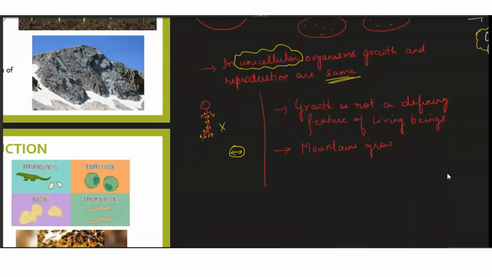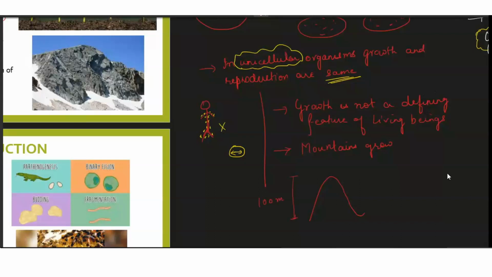You will say, sir, how will the mountain grow? So you see, each year on the mountain there are certain particles which get accumulated. Okay, so if this is a mountain, let's say, you will find that if you have calculated the length of this mountain in a particular year, for example, let's say you say that it is 100 meters.